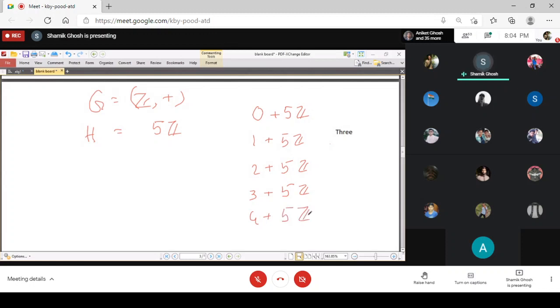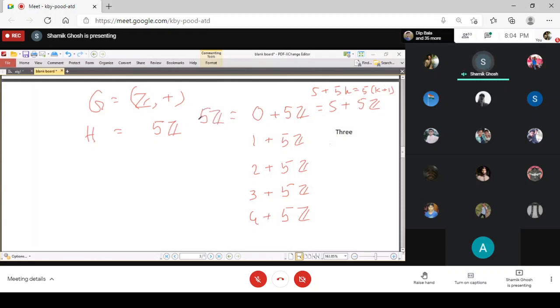And now you see that 5 plus 5Z is the same as this, because you are adding 5 to some multiple of 5. It is again a multiple of 5. That is, if you take 5k, 5 plus 5k you can write as 5 into (k plus 1). So it is again a multiple of 5.